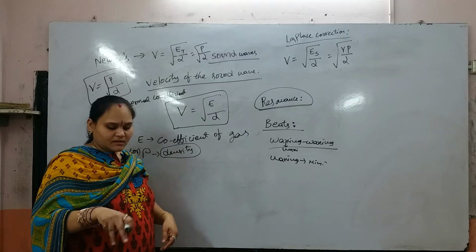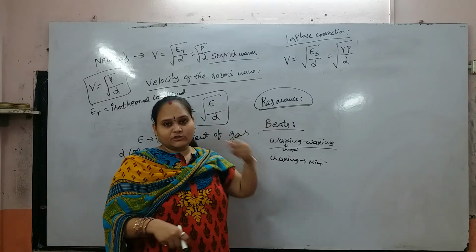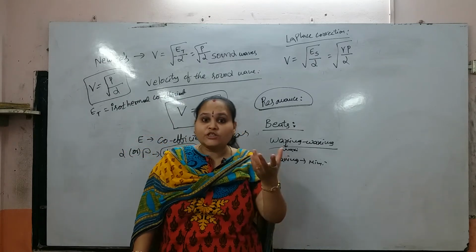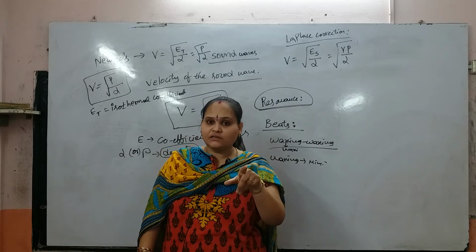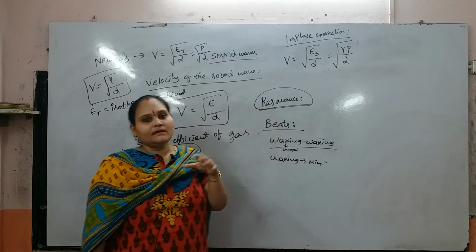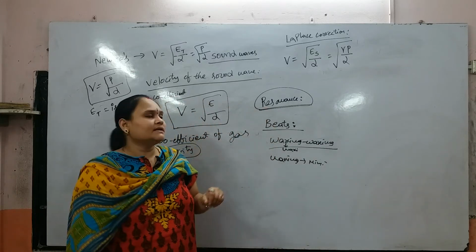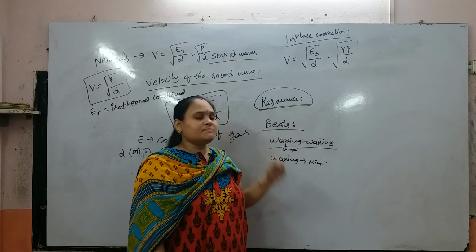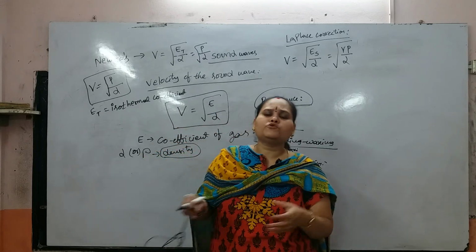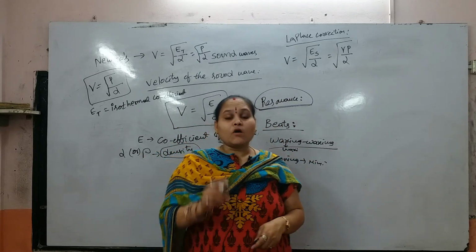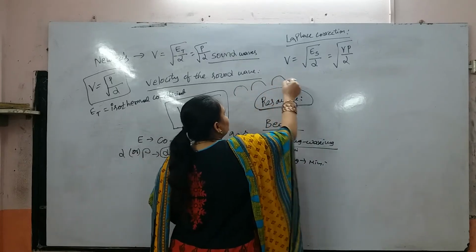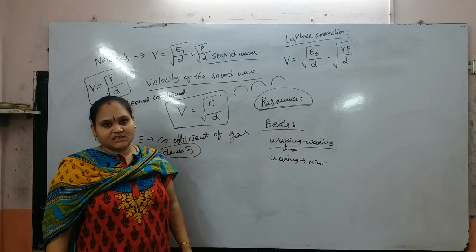Next we will discuss resonance. What is resonance? When the external periodic frequency is equal to the natural frequency of the body, the amplitude is raised enormously. That phenomenon is nothing but resonance. Next, beats. Two waves of slightly different frequencies are superimposed on each other, and we get alternate waxing and waning. That is nothing but beats.